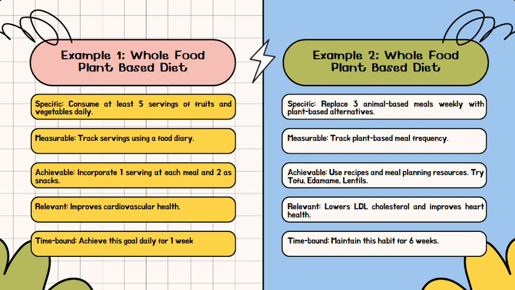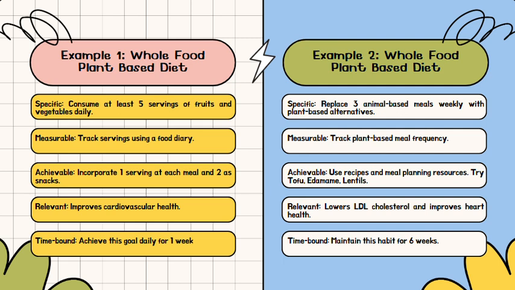Relevant, improving or increasing our fruit and vegetable intake can improve our cardiovascular health. As we talked about in week 1, diet is a huge cardiovascular modifiable risk factor. And we also saw in the last slide that it can impact our risk for non-alcoholic fatty liver disease as well. So that's why this goal is relevant.